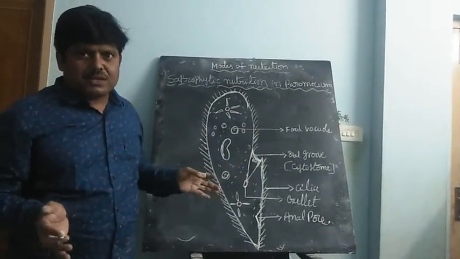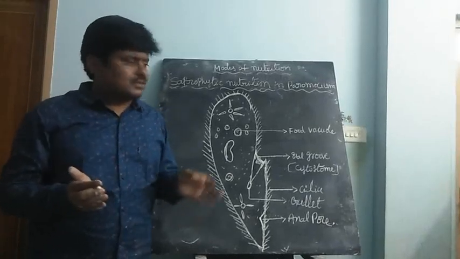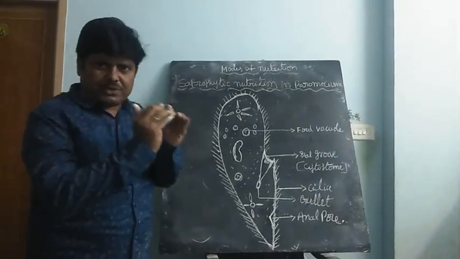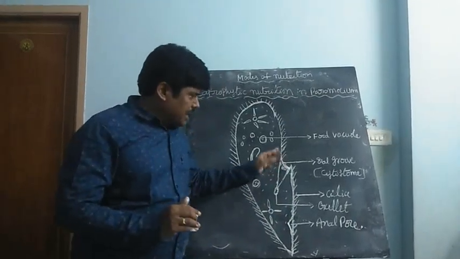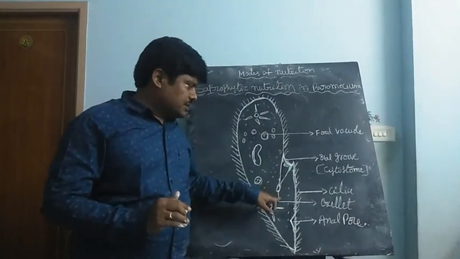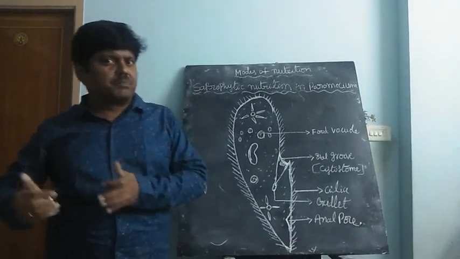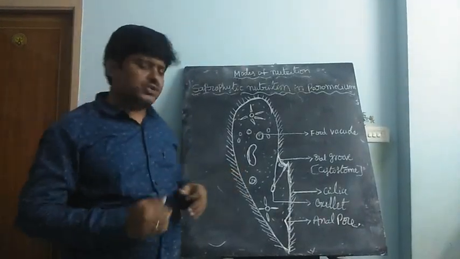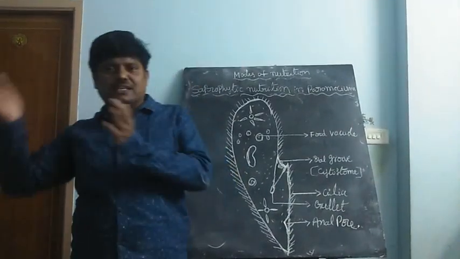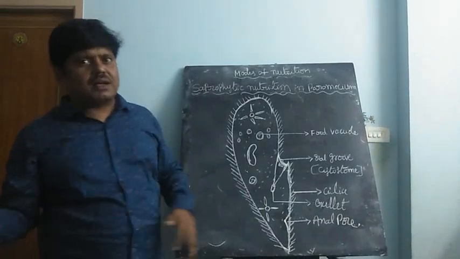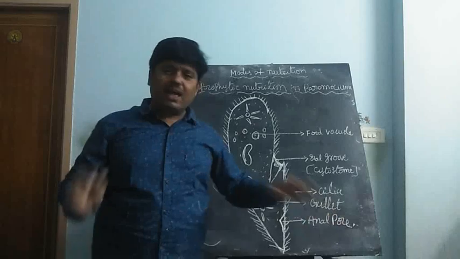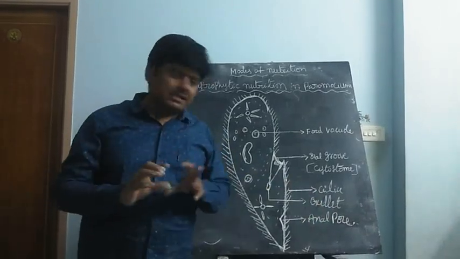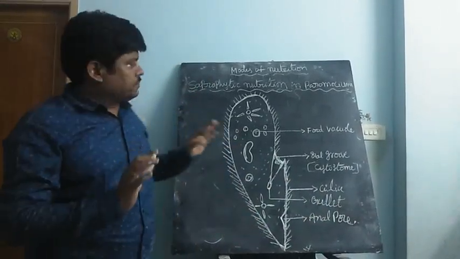Very simple. But what are the major differences here? In the amoeba, there is no particular mouth, but here the oral groove is present. Even after that there is the gullet, one of the particular portions present in the paramecium. Next, undigested food is expelled out from the body, and a specialized opening is present, called the anal pore. So it is clear?